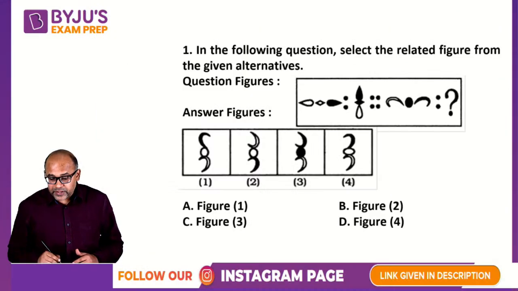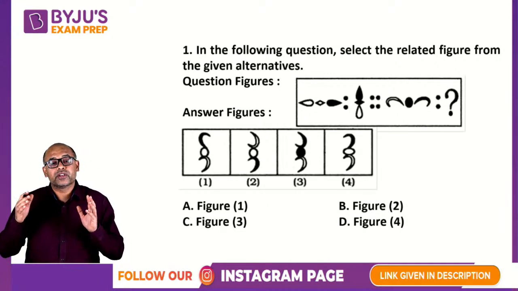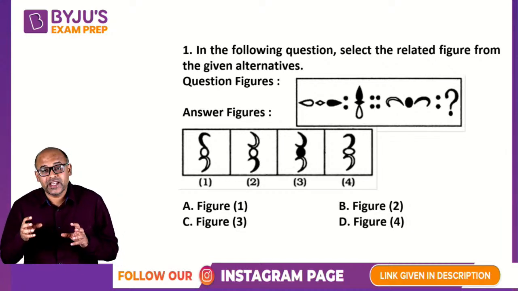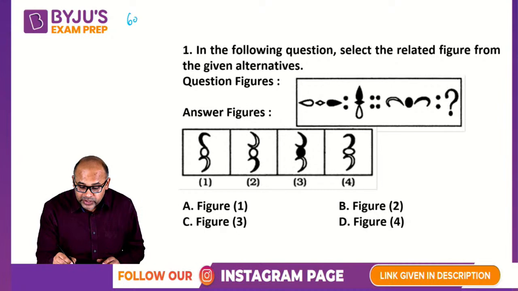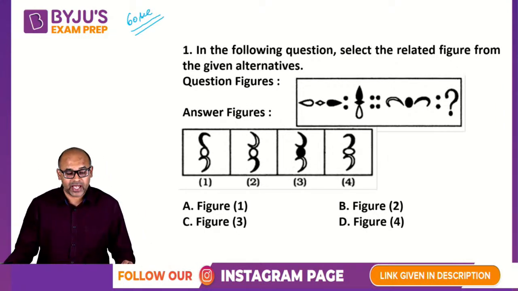So let's start off with the first question. It's a visual reasoning question. Nothing much to explain here. Take a look at it, give it a shot. I'll explain how you go about looking at this and how you get an answer after about 60 seconds. So the time for you to solve this is 60 seconds. Try to give me an answer in this time. The time starts now.